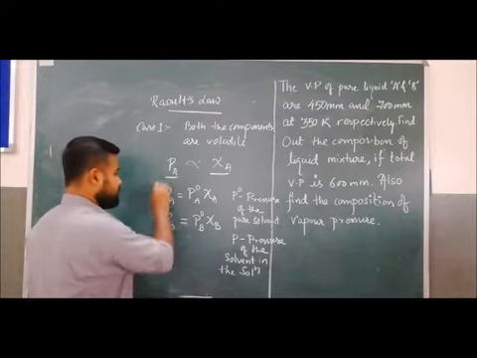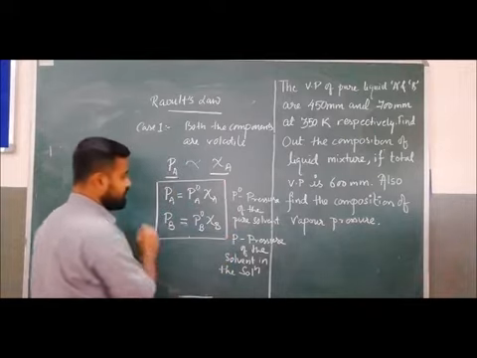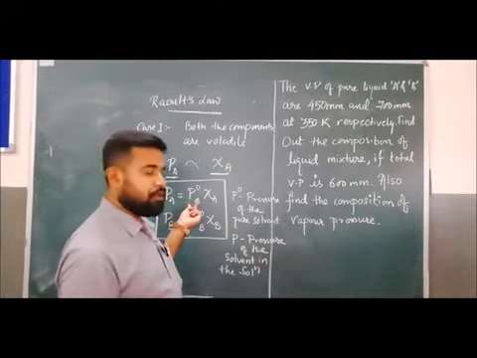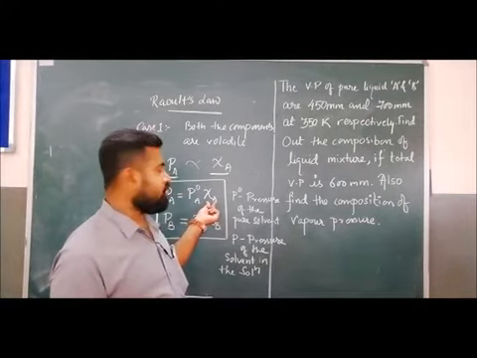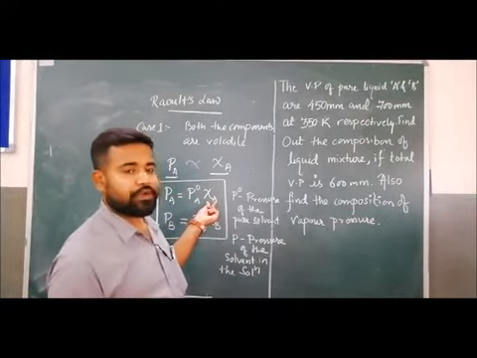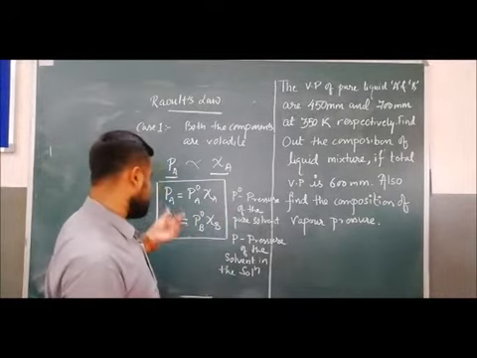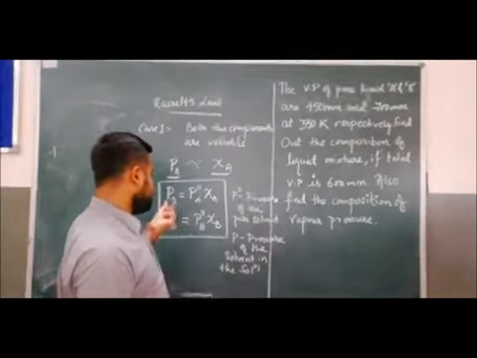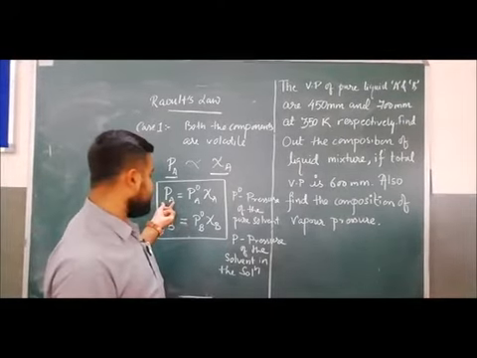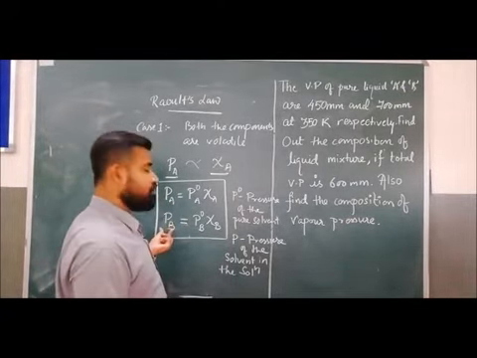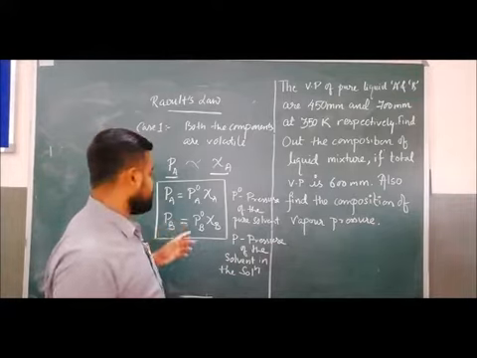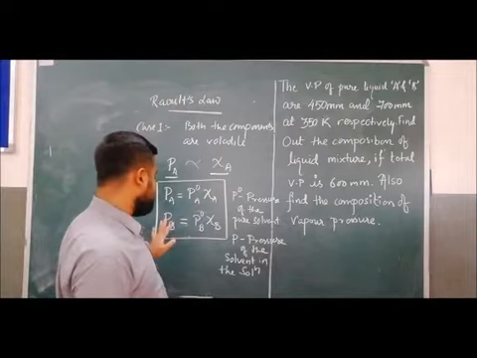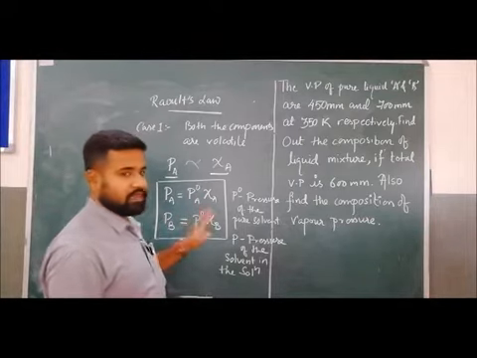So we can write that the vapor pressure of any component is equal to its vapor pressure in the pure state times the mole fraction of that component. So if the solution is of two components A and B, this is the pressure of component A in the solution, this is the pressure of component B in the solution. So we can write PA equals P naught A XA and PB equals P naught B XB.